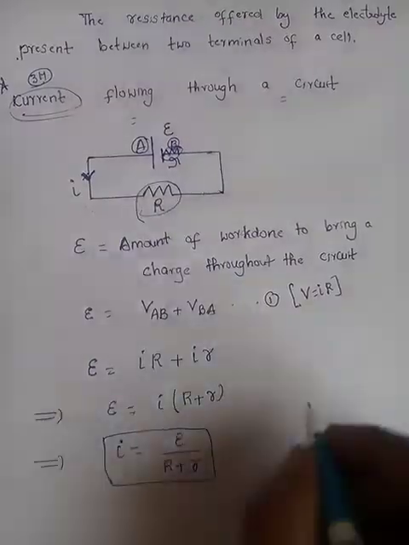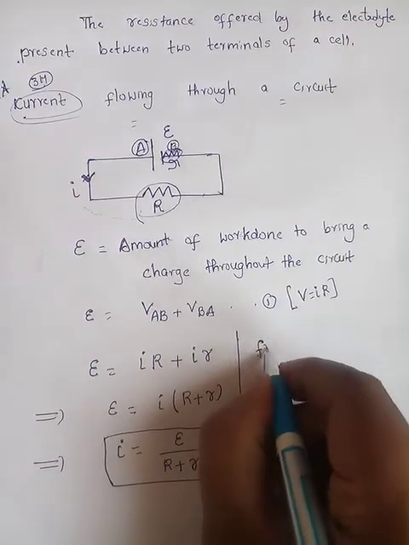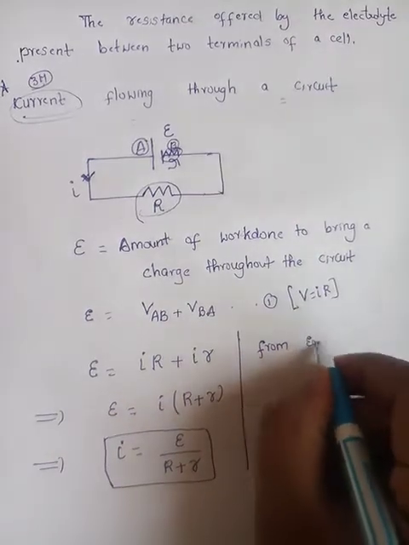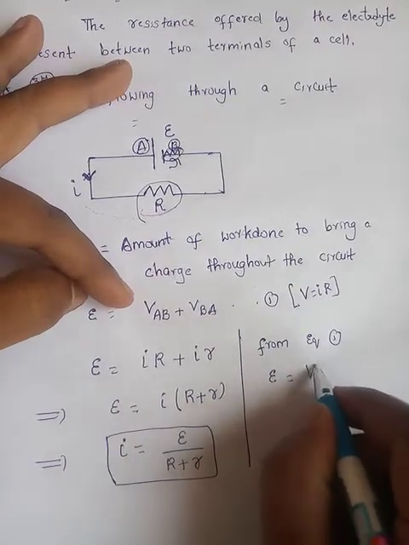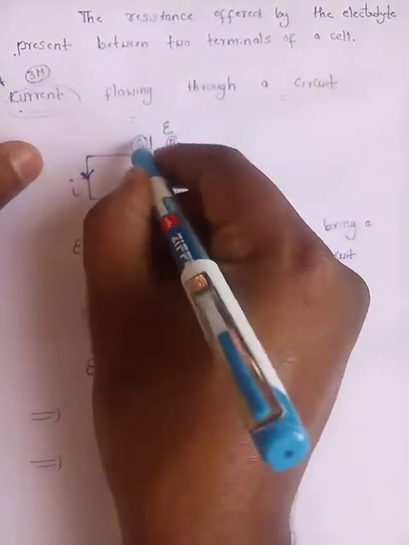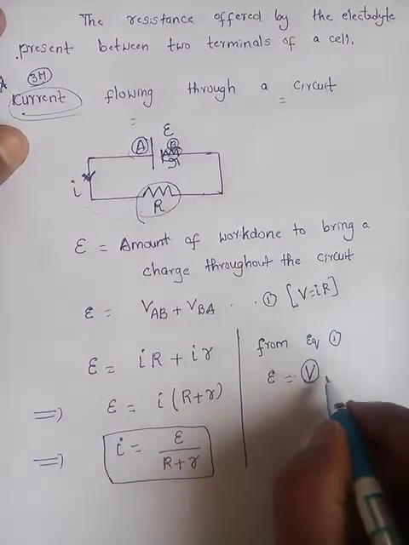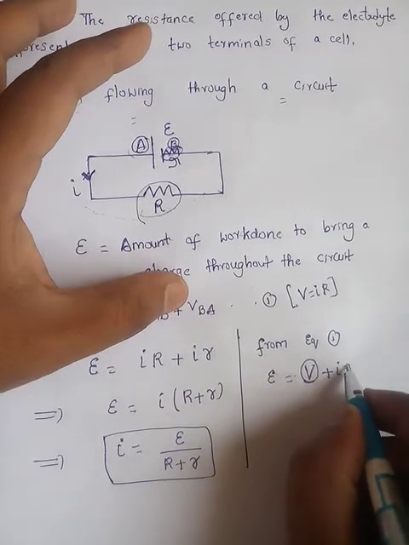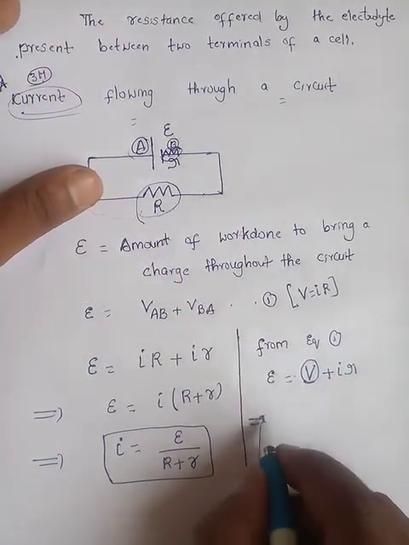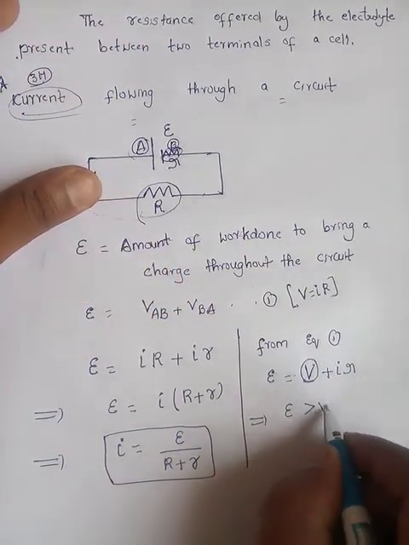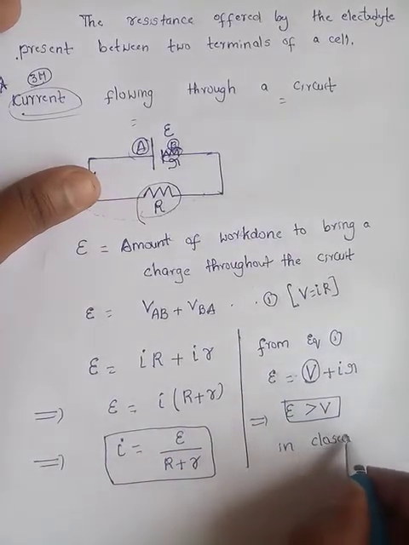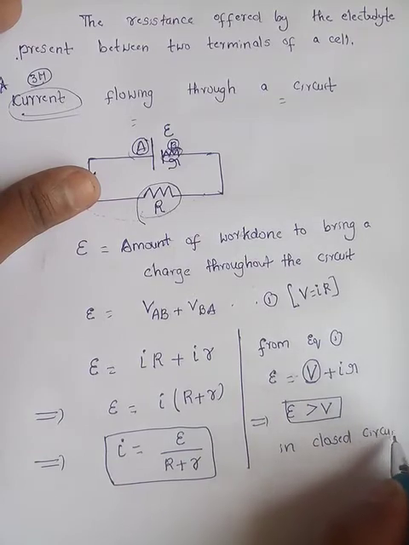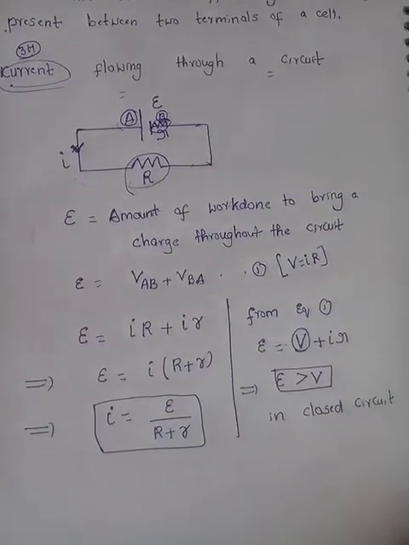From equation 1, E is equal to the amount of work done to bring charge from one terminal to another, which is the potential difference V, plus I into r. From this we understood that E is greater than V when it is a closed circuit. When it is connected to any conductor, it becomes a closed circuit.